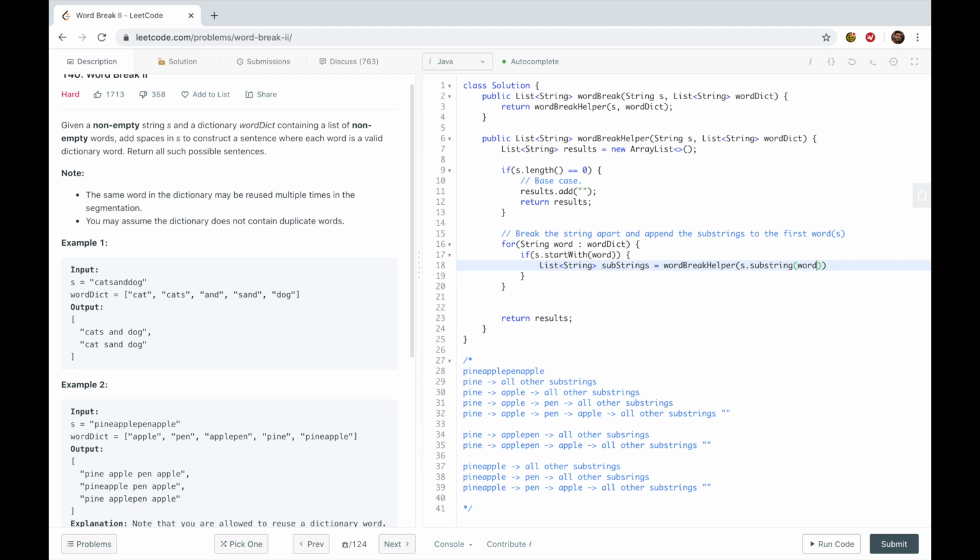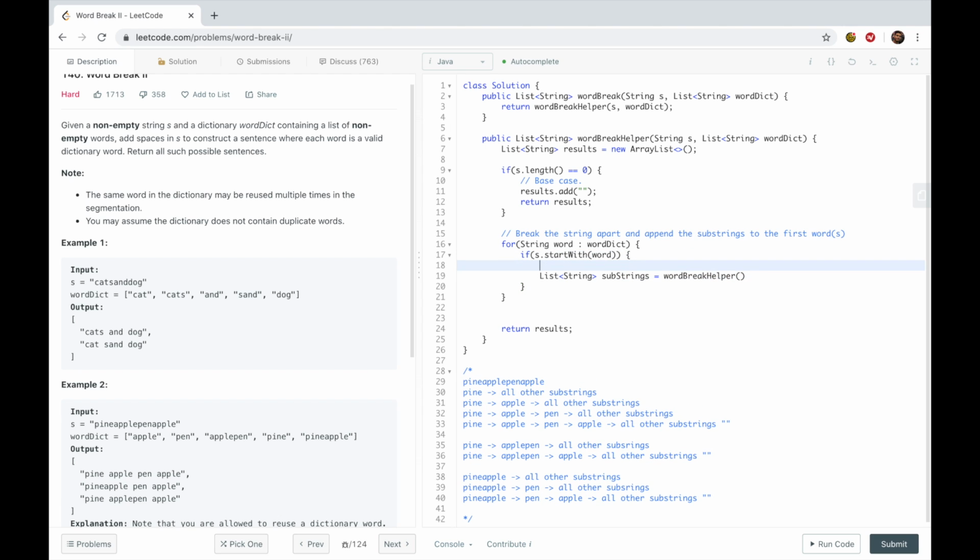So word.length. Now, in case you don't know, let me just say it real quick. Substring basically says, from an index, give me everything afterwards.